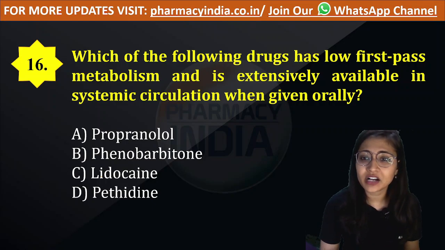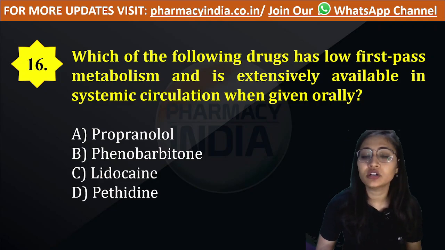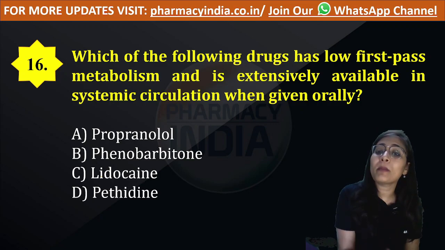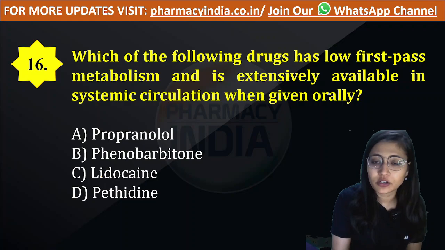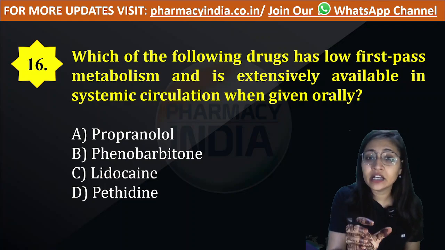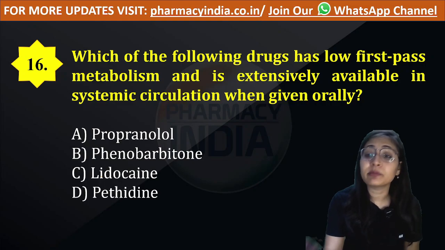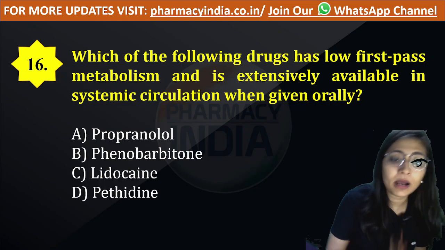Which of the following drugs has low first pass metabolism and is extensively available in systemic circulation when given orally? As it has low first pass metabolism, maximum drug gets absorbed and comes into systemic circulation. If it has been mentioned that it has low first pass metabolism, then this drug gets wasted in lower amount.